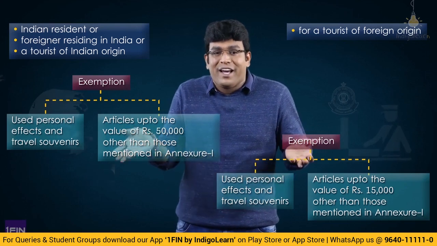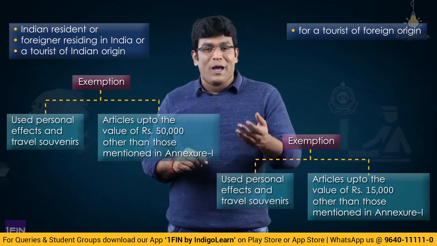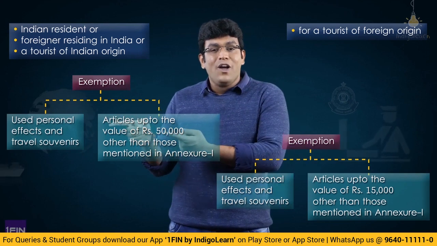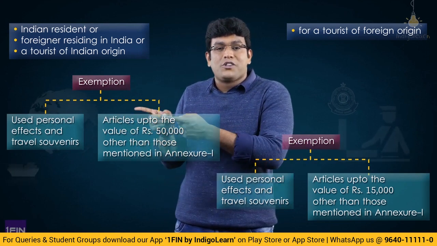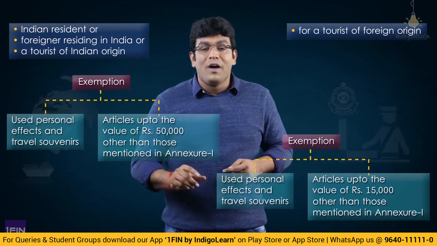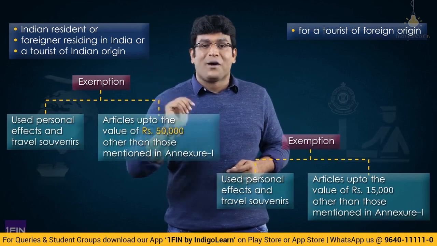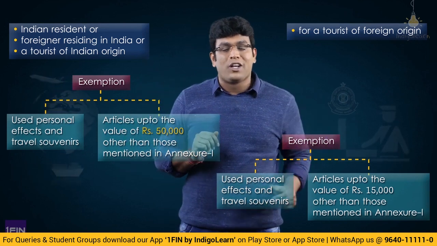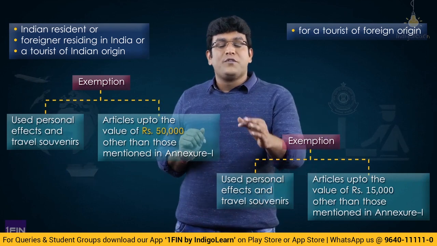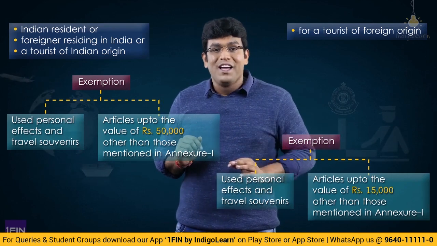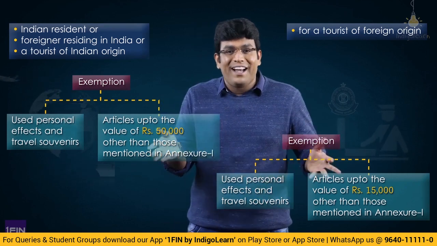Now what is Annexure 1? We'll talk in detail. So if you observe carefully, for Indian resident, foreigner residing in India, and tourist of Indian origin, they gave a limit of 50,000. But for a tourist of foreign origin, the limit is only 15,000. Clear, right? Now Rule 3 applies to any person coming from other than Nepal, Bhutan, Myanmar.